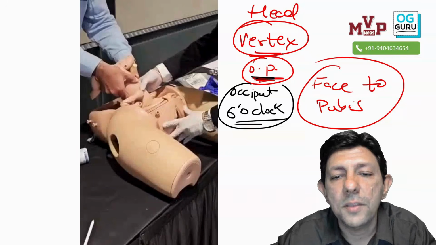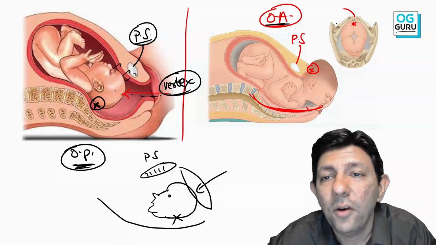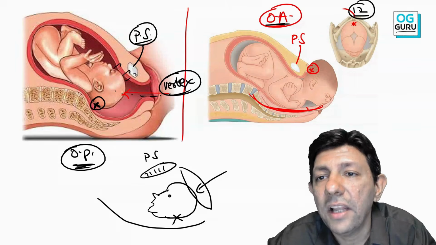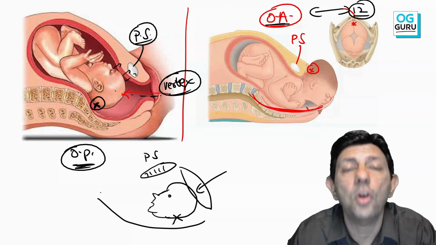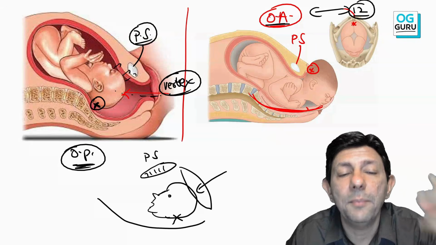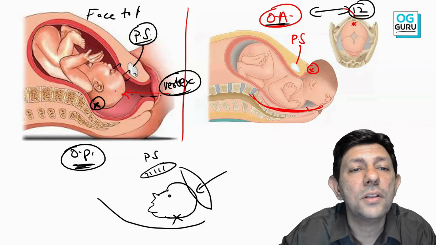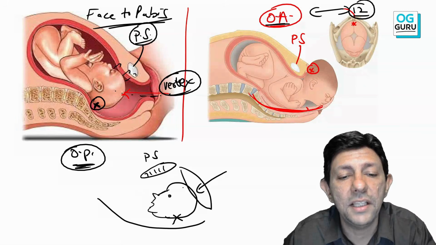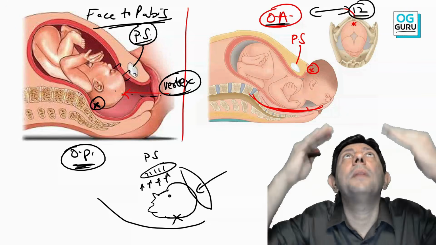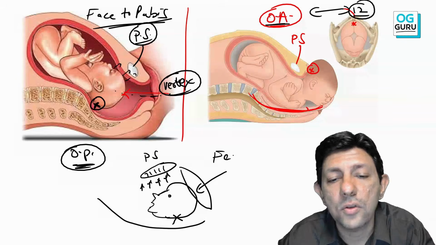Okay, when the occiput is at 12 o'clock, I call it occipito anterior. So occiput at 12 o'clock is occipito anterior. When the occiput is at 6 o'clock and vaginal delivery takes place, it is called face to pubis. Why? Because, sir, the face faces the pubic symphysis. So you can see over here, when this baby is going to come out, how will the baby come out? Sir, the baby comes out looking at the pubic symphysis. This is face to pubis.